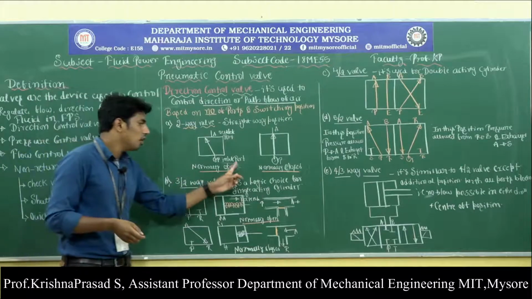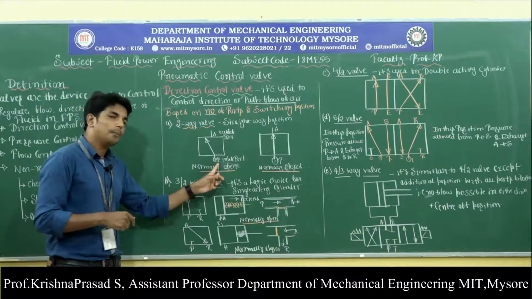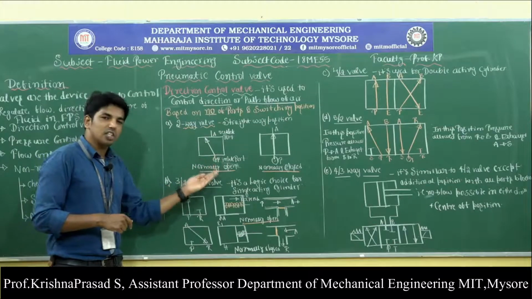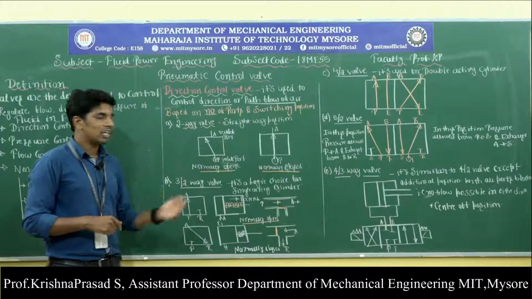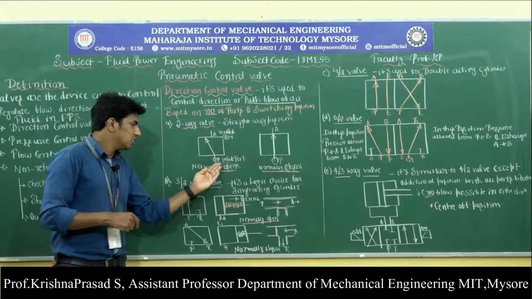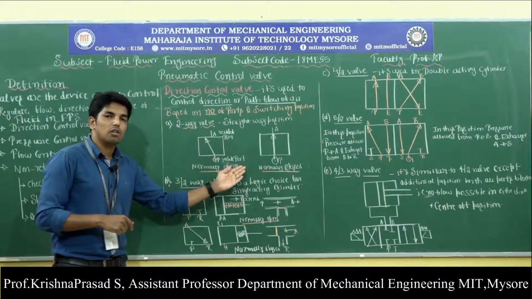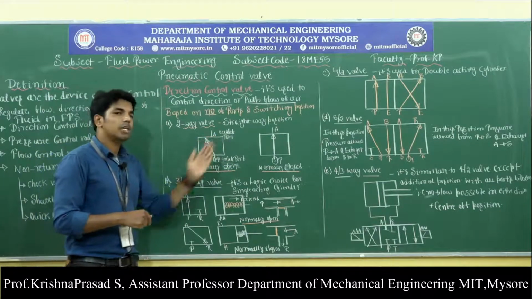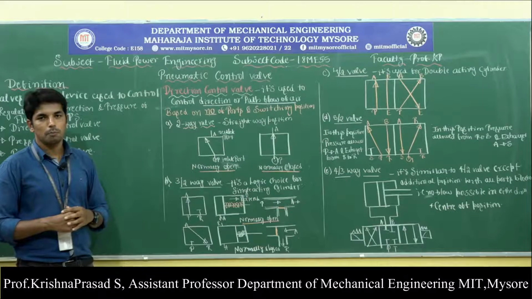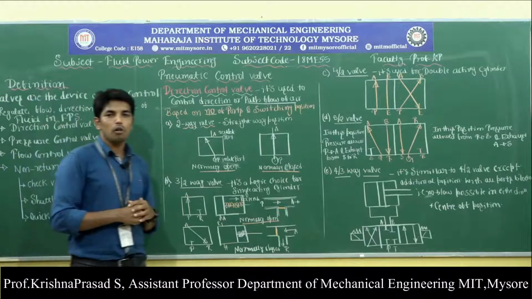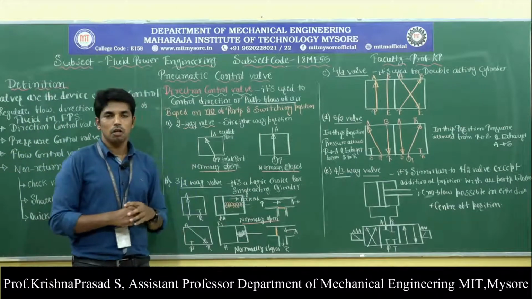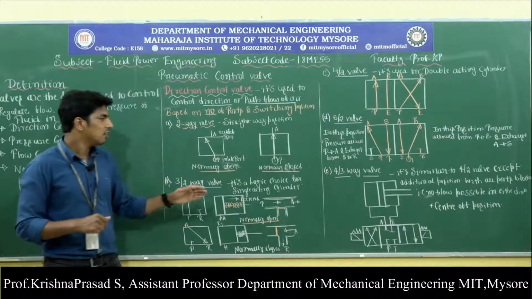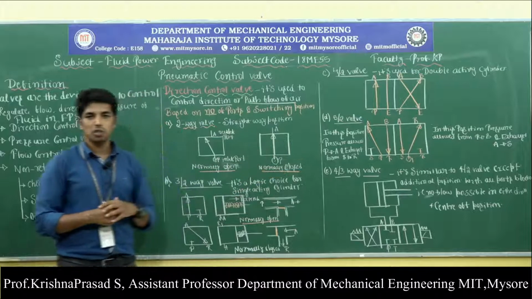The one is called the inlet port, that is called P. Why is it represented with the letter P? Because the pressurized air is entering into the port, that's why it is indicated with the letter P and that is called the inlet port. Then another one is called the outlet port or exhaust port. Okay, so in the two-way valve there are only 2 positions. The one is called normally open position, the other one is called normally closed position.